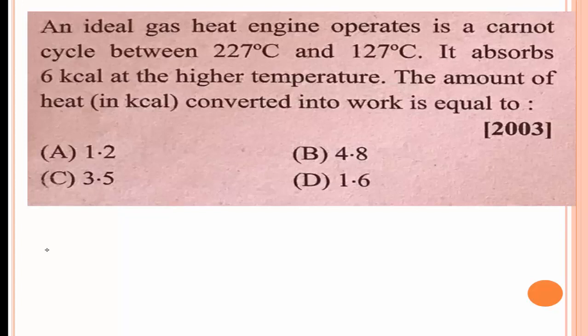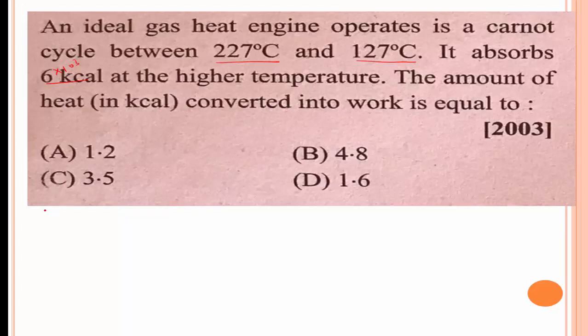An ideal gas. An ideal gas means the gas which obeys Charles' law and Boyle's law. An ideal gas heat engine operates in a Carnot cycle between 227 degrees Celsius and 127 degrees Celsius. It absorbs 6 kilocalorie; 6 kilo means 10 to the power of 3. At the higher temperature, the amount of heat in kilocalorie converted into work is equal to.